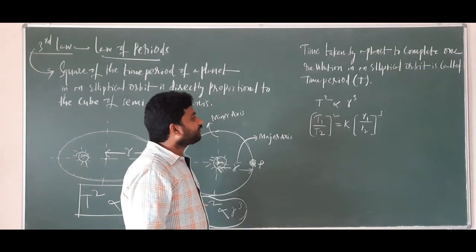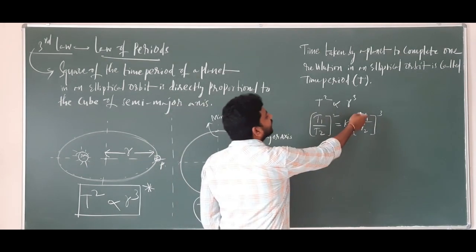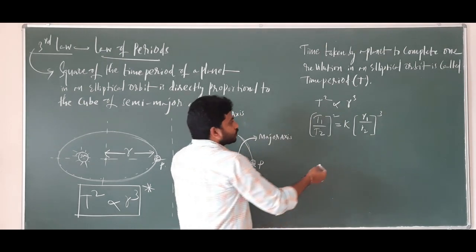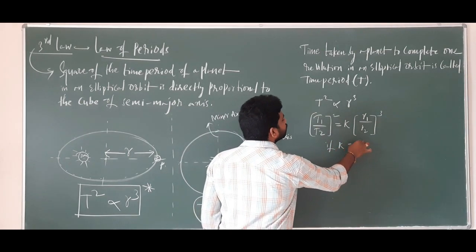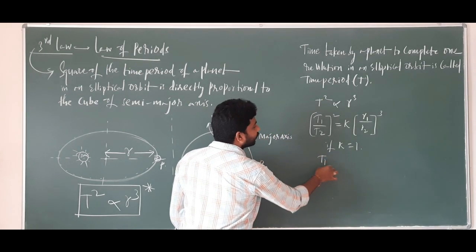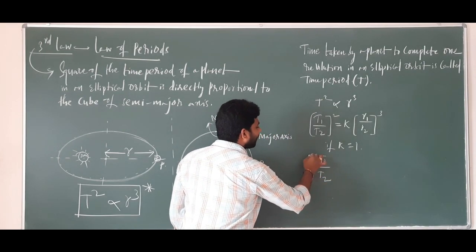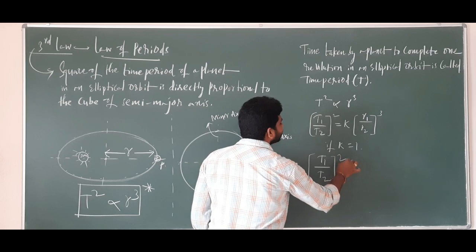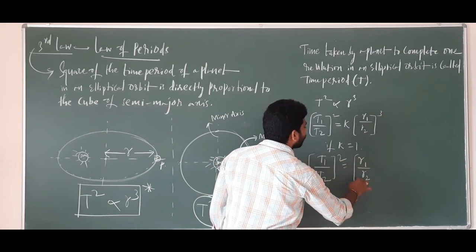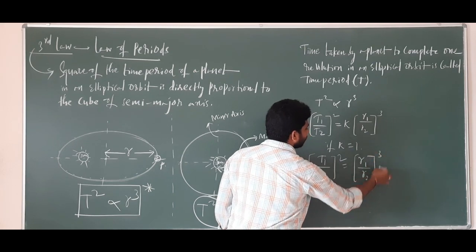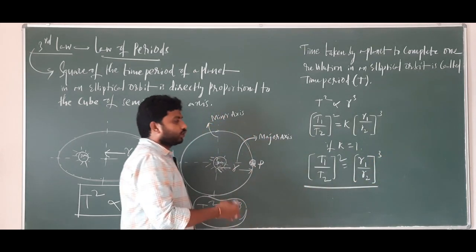If they give the values related to R1 and R2, in most cases we take the constant as 1, the experimental constant. So (T1 by T2) whole square is equal to (R1 by R2) whole cube. This is how numericals can also be solved.